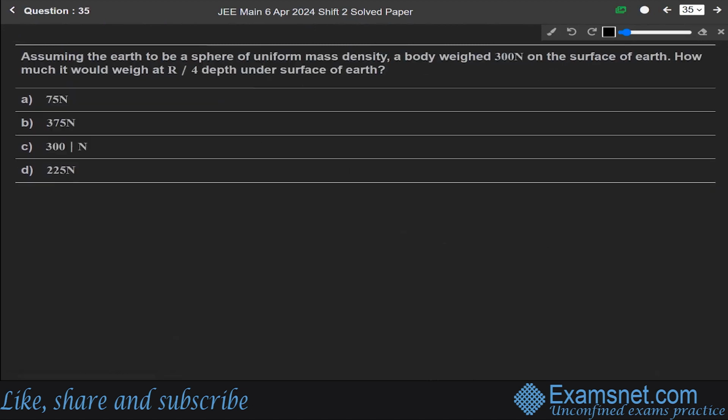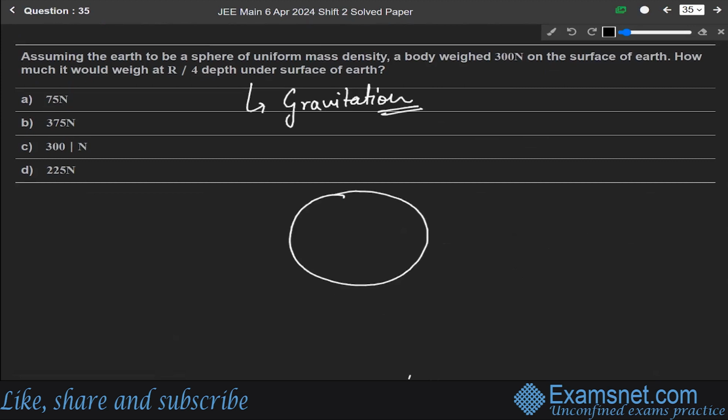Okay. Now next question, 35. Assuming the Earth to be a sphere of uniform mass density, a body weighs 300 Newton on the surface of the Earth, how much would it weigh at R by 4 depth under the surface of the Earth? So this question is from the chapter of gravitation. Here is a body whose weight is 300 Newton. How much would it weigh at R by 4 depth under the surface of the Earth?